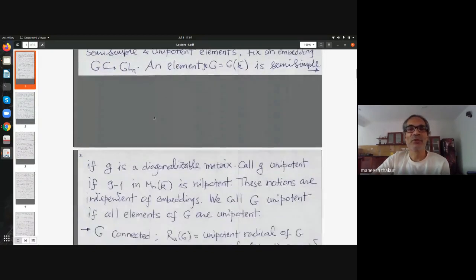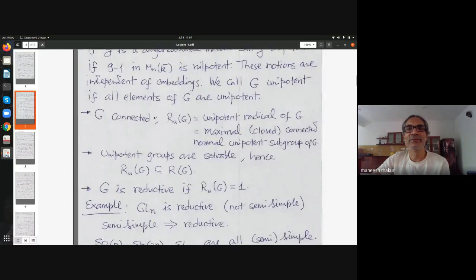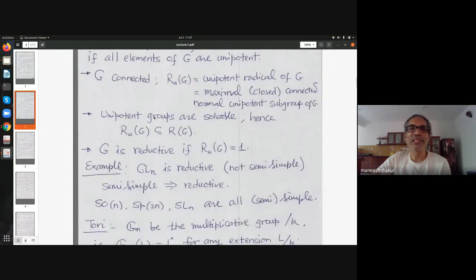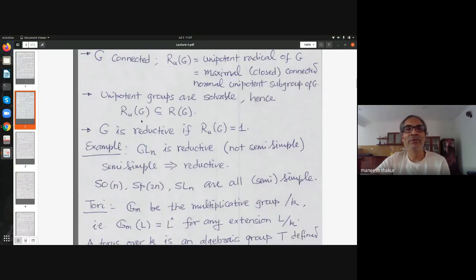As you would have learned, certainly G is far from being semi-simple if you demand that all elements of G be semi-simple. And there is a notion called reductive groups. So here we first define what is called the unipotent radical of the group. That is the largest connected normal unipotent subgroup of G. And that can be shown to be the set of all unipotent elements,